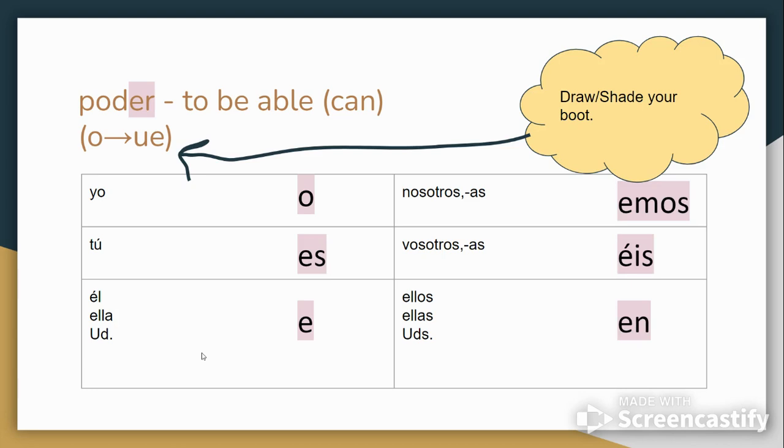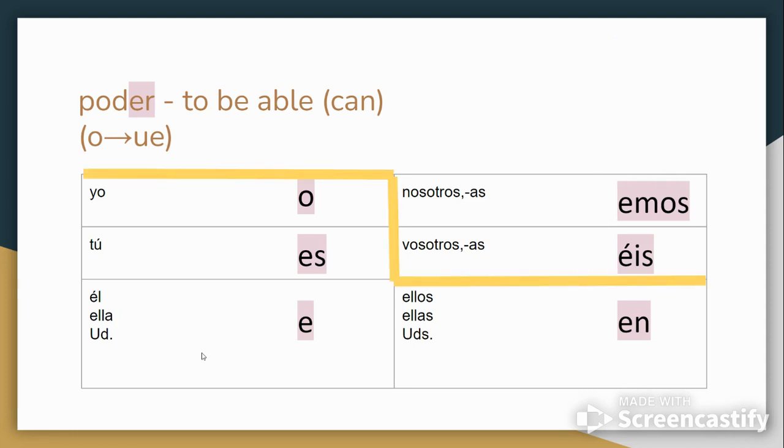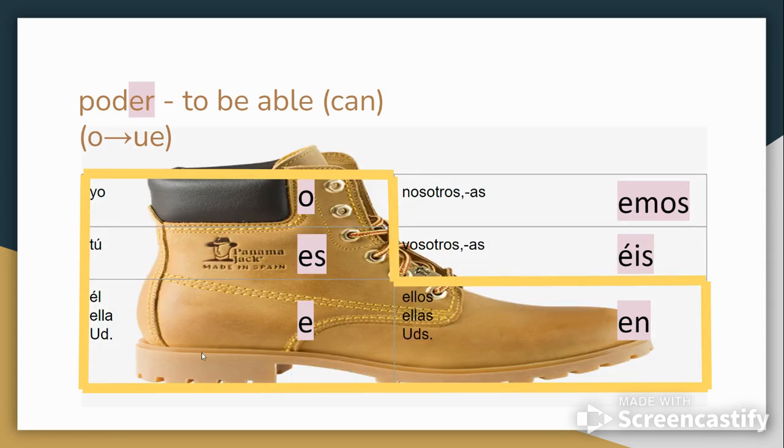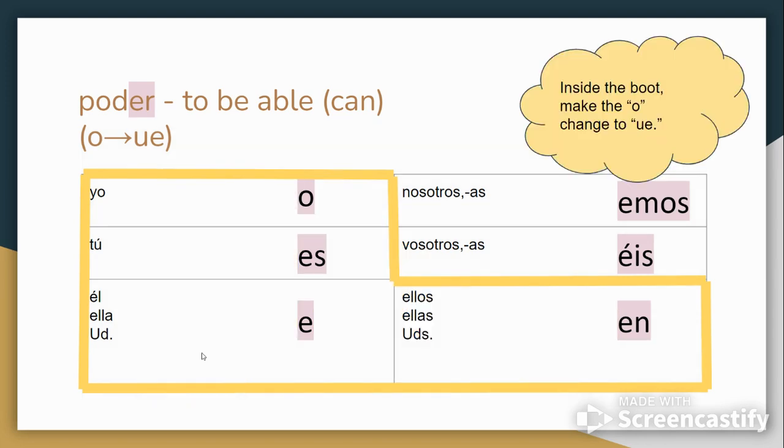It has an O to UE stem change there. You can see that in parentheses given after the verb poder. So that means you need to draw or shade in your boot. Pause the video to do that if you need to. And now it should take the boot form. We're going to add in the O to UE change. Not podo, puedo. Not podes, puedes.